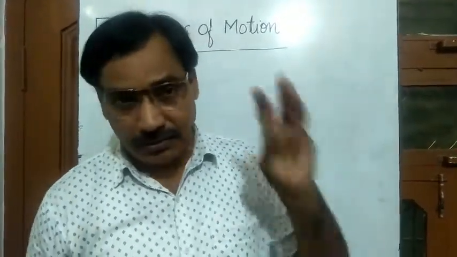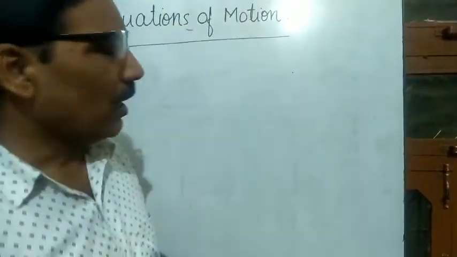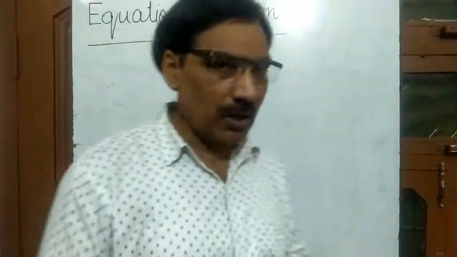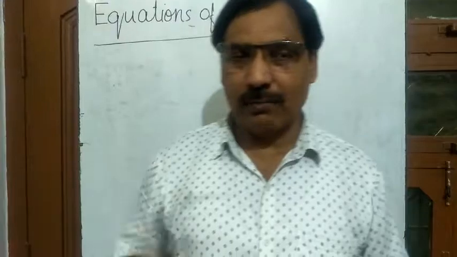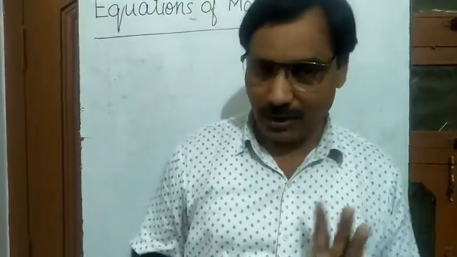There are three equations of motion, and these equations of motion are named as first equation of motion, second equation of motion and third equation of motion.